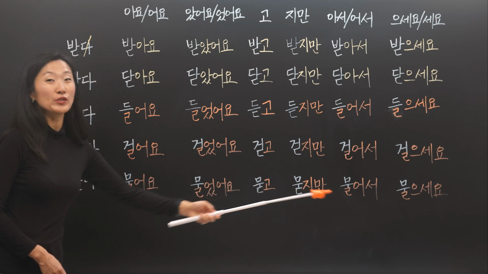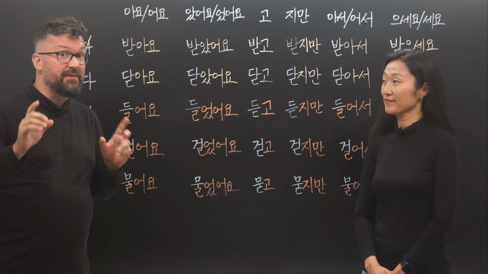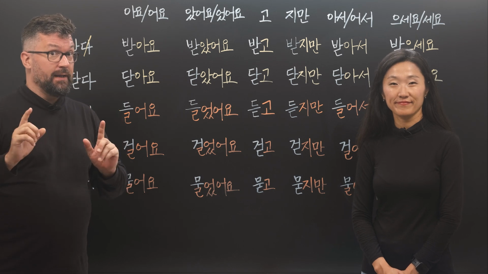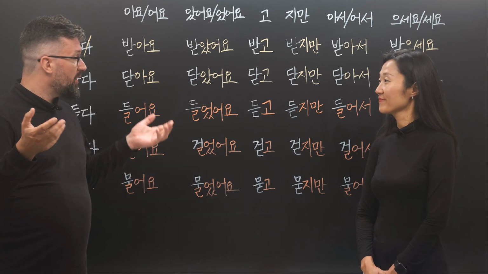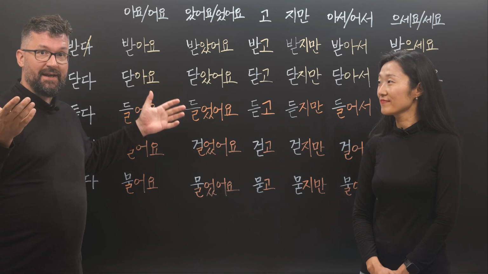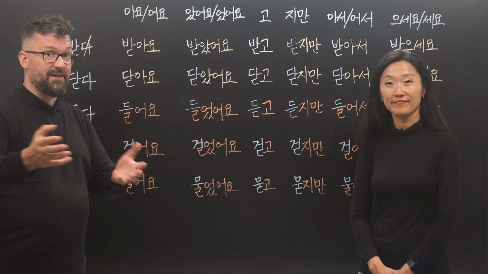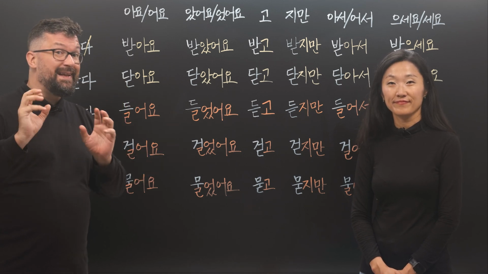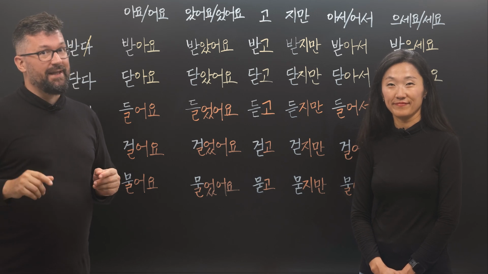물어서, 물으세요. At the beginning, maybe this seems very confusing and very difficult to remember and to apply, but don't worry. The more familiar you get with everything in Korean, the easier it will be to apply concepts like this. There are only 9 videos on irregular verbs and adjectives. That's all there is. And once you get the hang of it a little bit, it will become automatic, even if it doesn't seem like it at first.